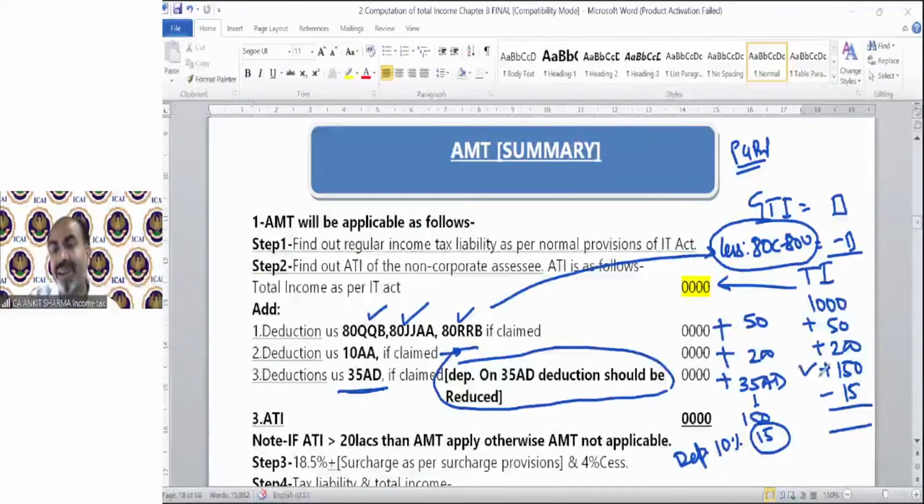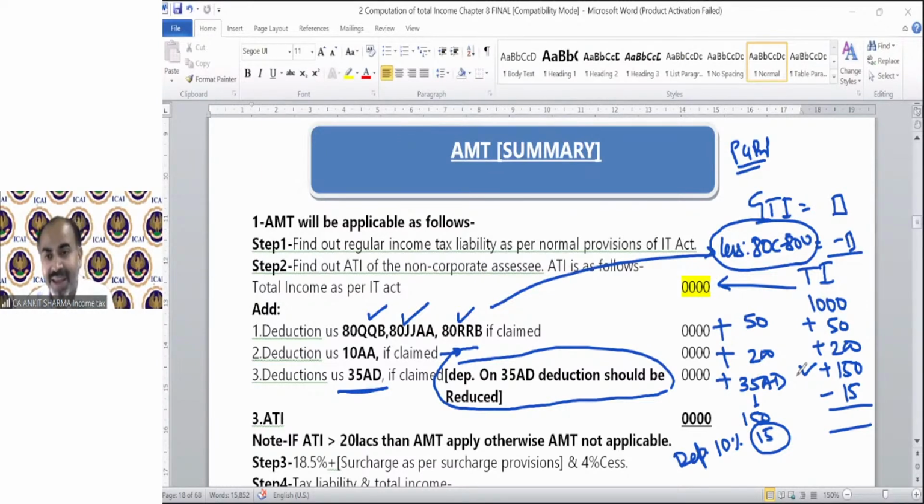So we are not taking the deduction under section 35AD. Suppose there was no section 35AD, then what we would have claimed on that building is the depreciation. The concept says in PGBP, if you have claimed 35AD deduction, you cannot claim the depreciation. So we are just doing the reversal.